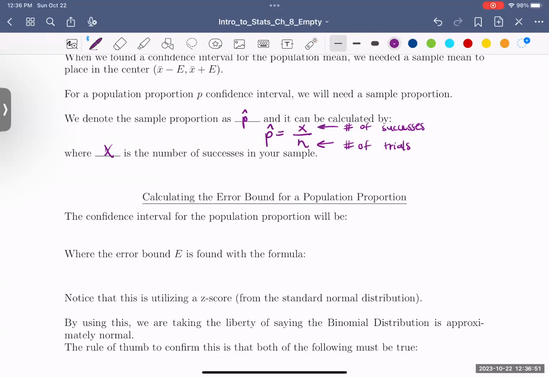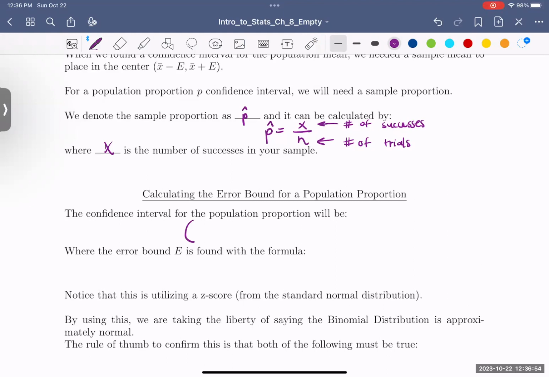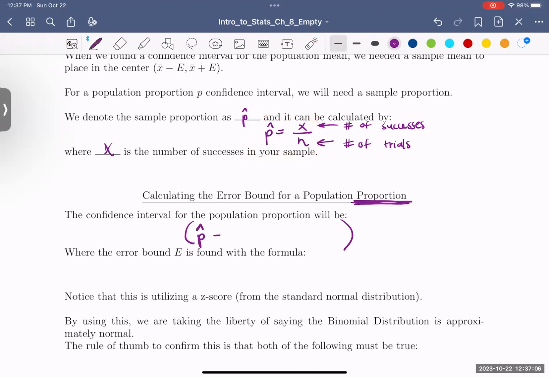Like I noted earlier, the confidence interval is very similar to when we made one for a population mean, but here we are doing it for a population proportion. So we have our estimate for the proportion, p hat minus the error, comma, p hat plus the error. That's in parentheses, that's our interval notation. So this is the lower bound and the upper bound for that interval.